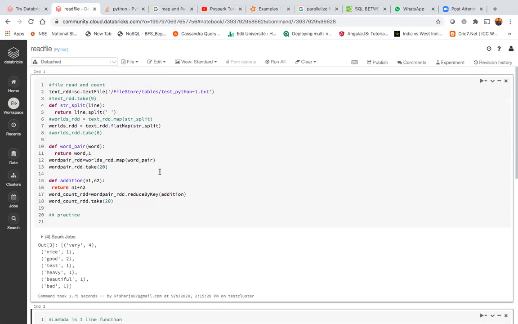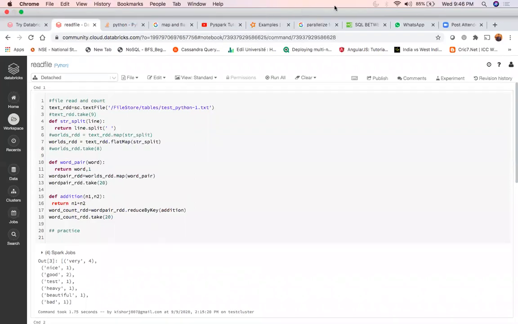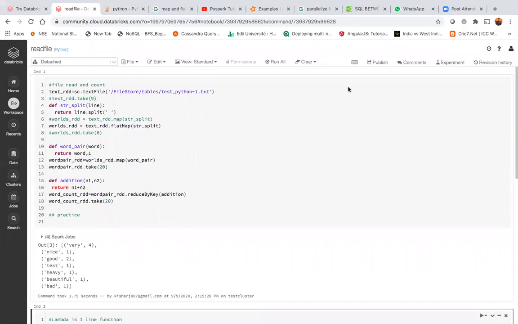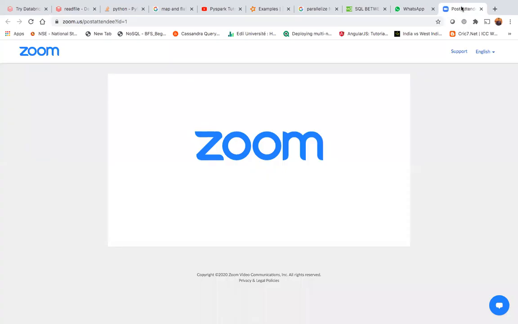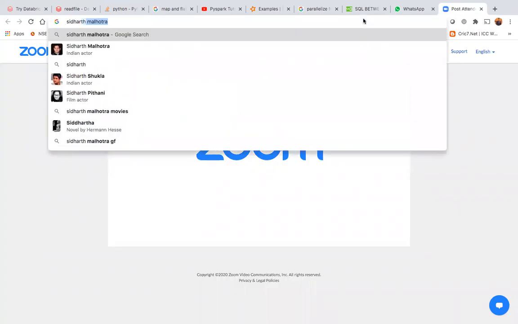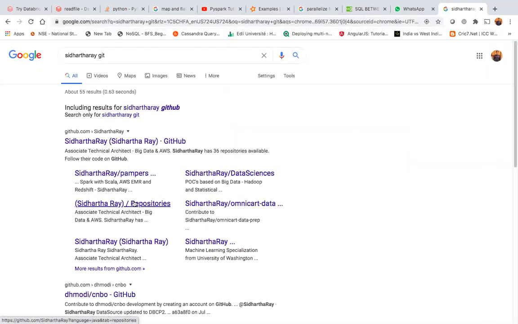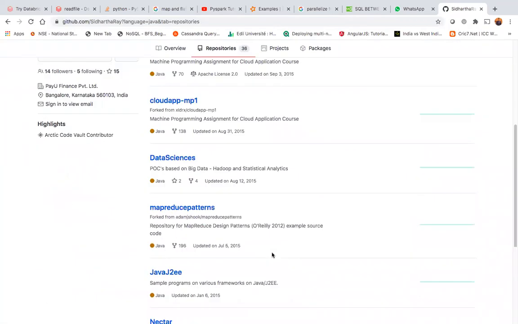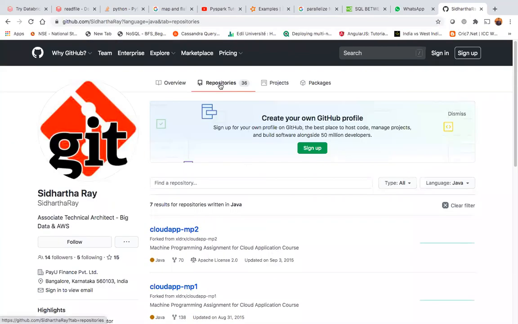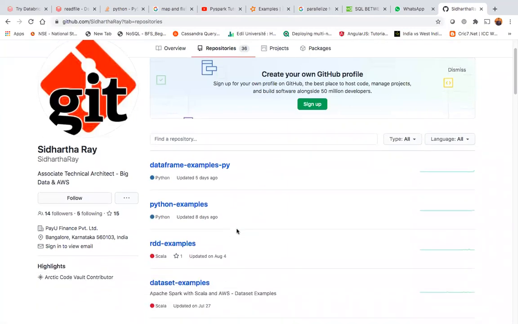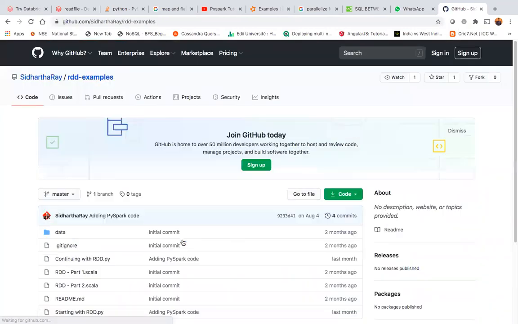You can basically download the code base, it's openly available for everybody. Basically, you can download the code here from my repository. You can just search Git. There, I have just uploaded the code. One good thing is it doesn't matter whether you join the PySpark group or Spark with Scala, you can access all this code here. So this RDD examples is the code base for RDD.